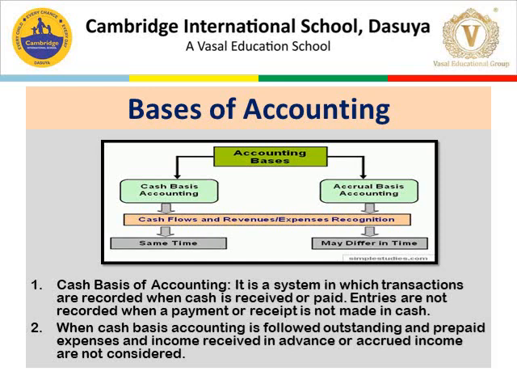Second, when cash basis accounting is followed, outstanding and prepaid expenses and income received in advance or accrued incomes are not considered. These four expenses and incomes are not recorded if the company is following cash basis accounting.